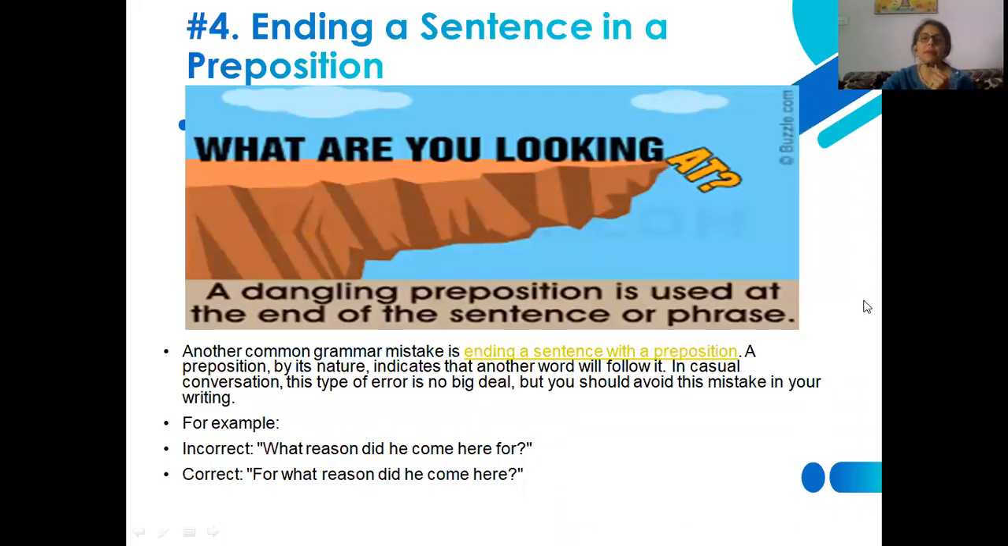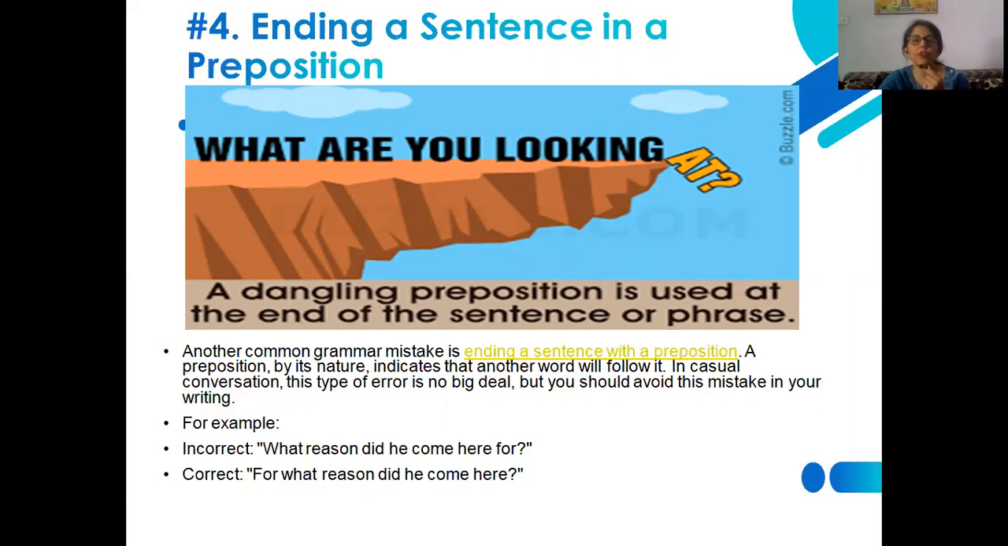Ending a sentence in a preposition. What are you looking at? You can see at the end, if you are using at, on, around, about, or any sort of preposition, then you may see what sort of confusion or error you generally come across. So this is called a dangling preposition, in use at the end of the sentence or the phrase, although it is not at all necessary to use the preposition at the end.